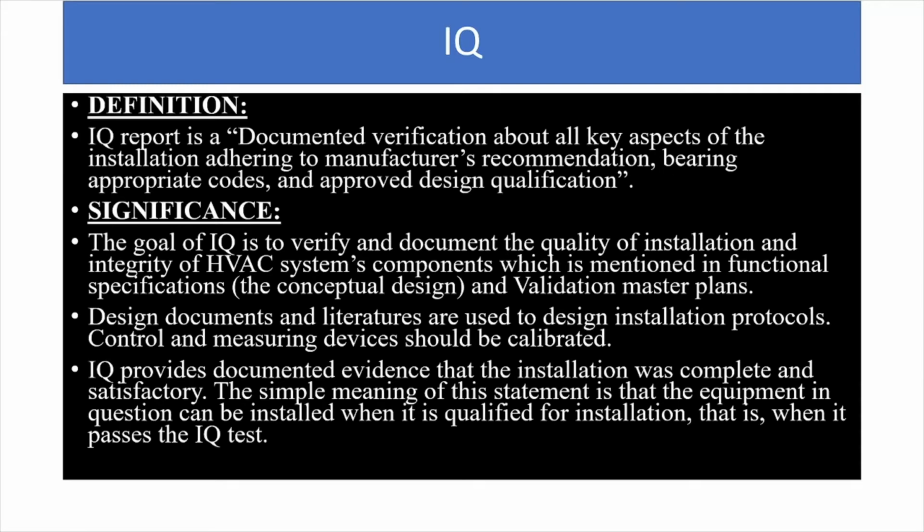So what is IQ? We know that validation is a process of establishing documented evidence. So IQ is also a process of documented verification about all key aspects of the installation. Remember the word installation. Adhering to manufacturer's recommendation, bearing appropriate codes and approved design qualification. So now you may have understood what is IQ, that is installation qualification. Qualification of the parameters of the instrument at the time of installation. That is the main definition. You can remember it easily in short terms.